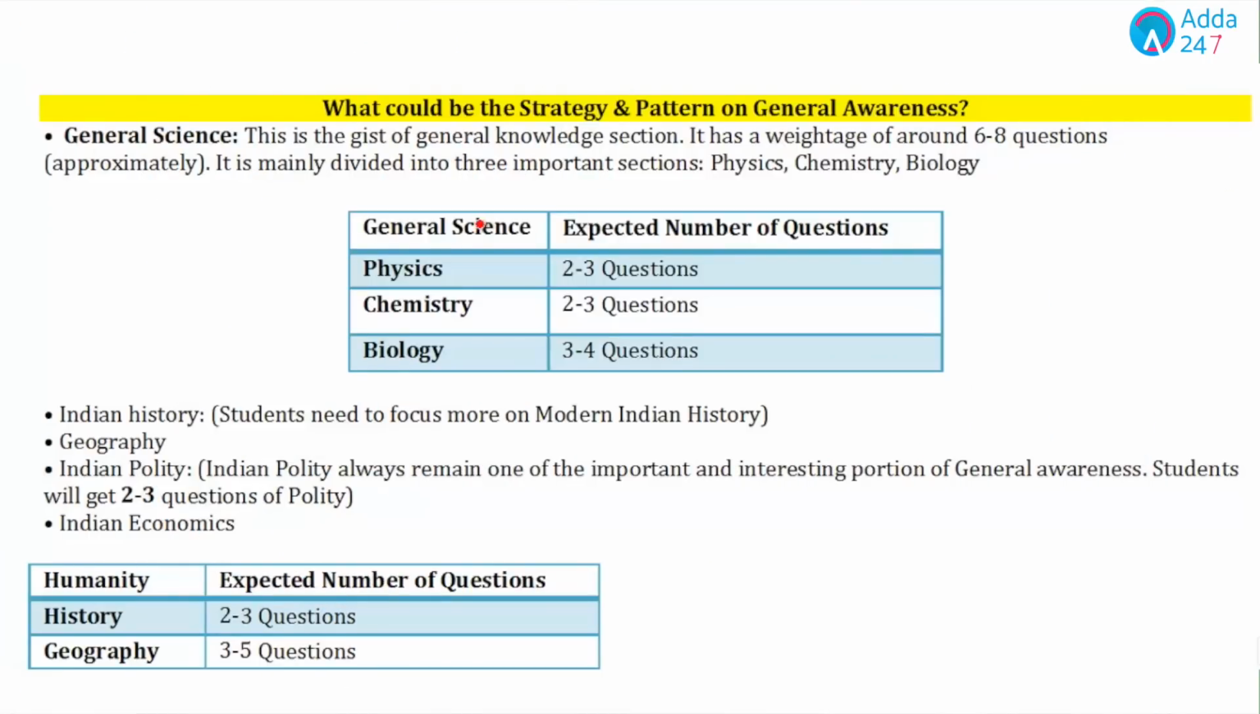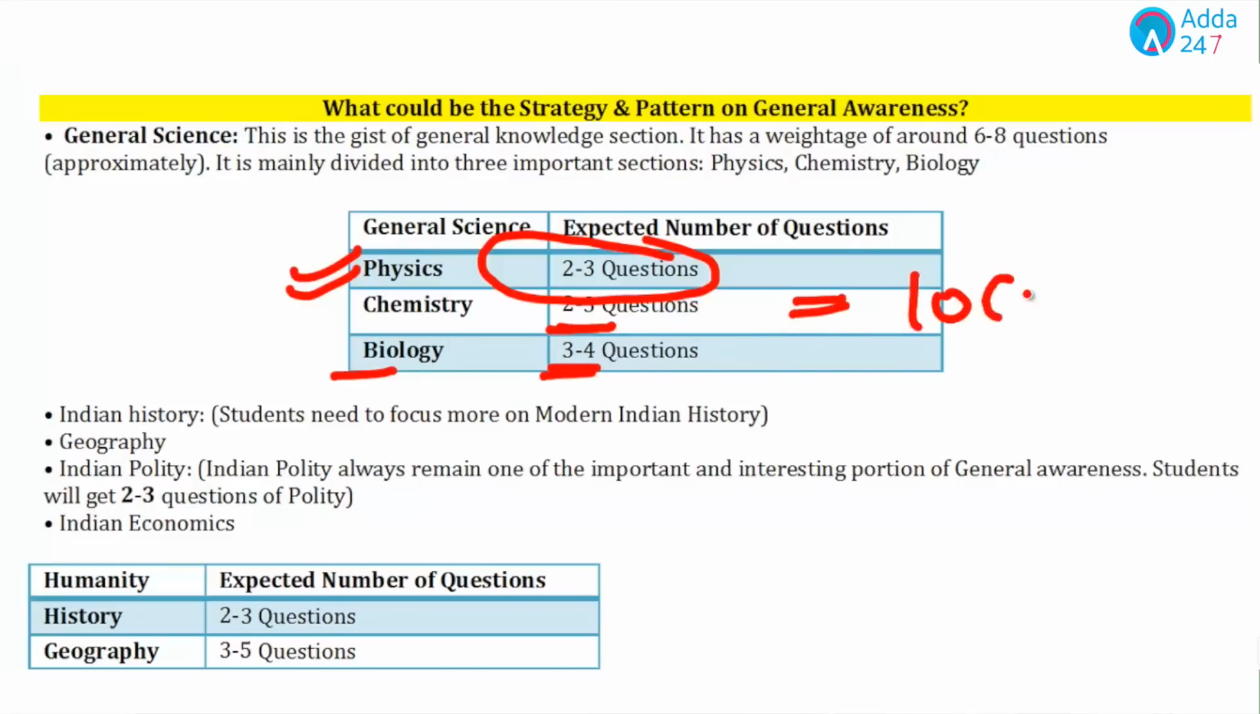general awareness. From the physics portion, we are expecting 2 to 3 questions in this year's SSC examination. Chemistry portion, again 2 to 3 questions, and biology portion 3 to 4 questions. In total, approximately 10 questions will be from the science portion.